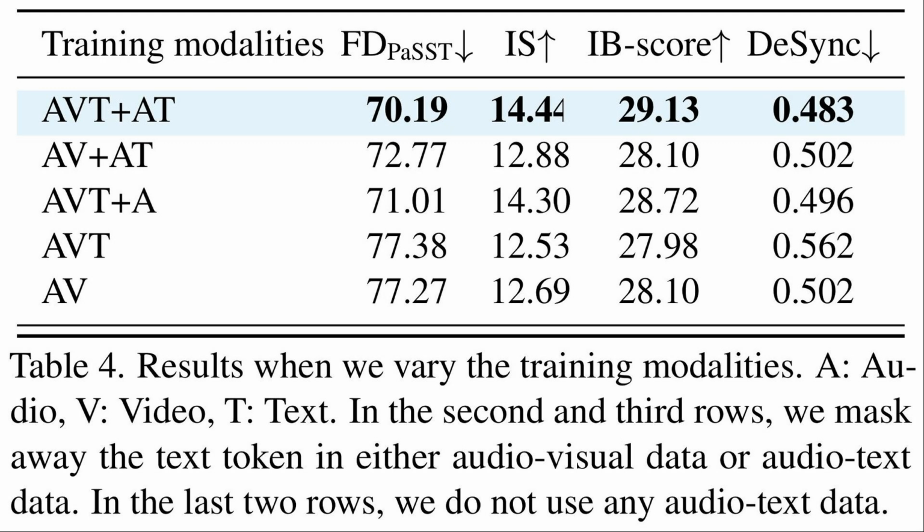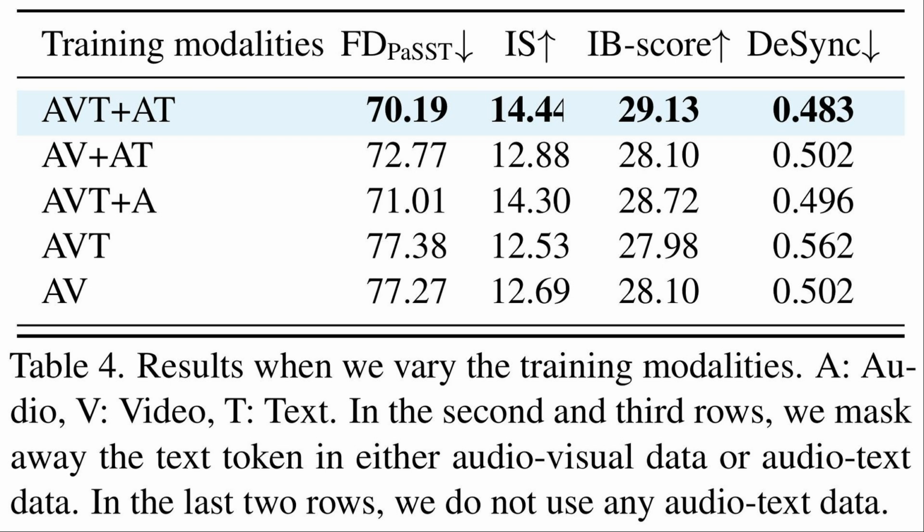We saw in the spectrograms how well MMAudio lines things up, but how crucial is that joint training approach using both video and audio-text data? Well, Table 4 here gives us the answer through an ablation study. It compares performance when training with different data combinations. Just audio-video-text, or the full mix. The results are really clear.